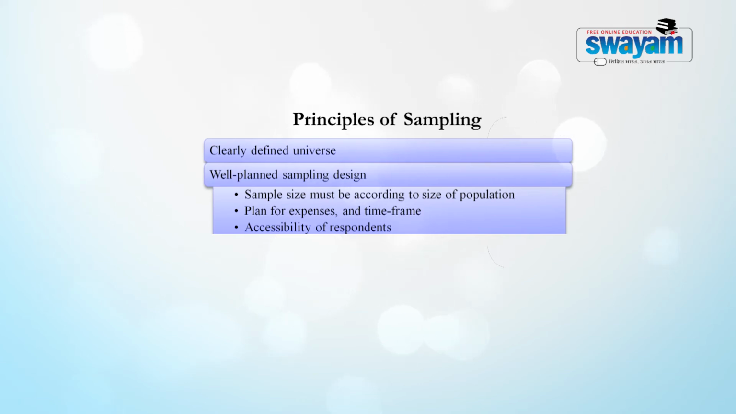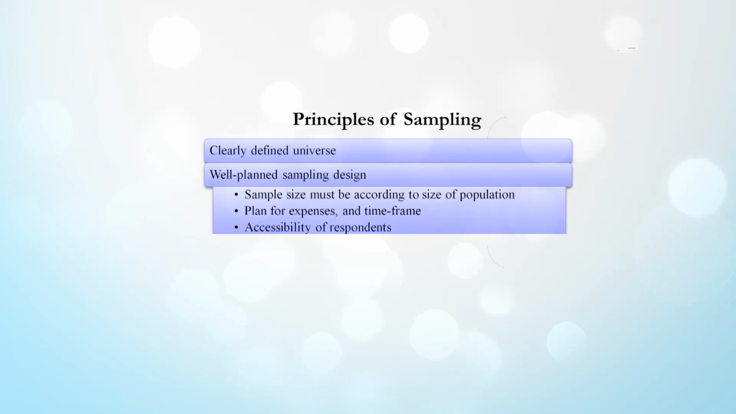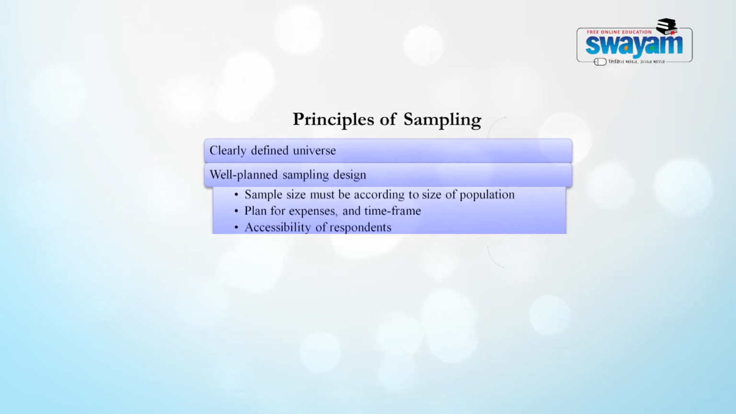Next is accessibility of respondents. In the sampling design itself, we need to make sure that the kind of respondents that we are looking at are accessible or not. In today's times of technological advancements, there are many ways of accessing respondents like email, telephone calls, video conferencing, etc. But in each of the ways of communication, we need to make sure that the respondents that we are seeking the data collection from are accessible and they are going to respond or not.